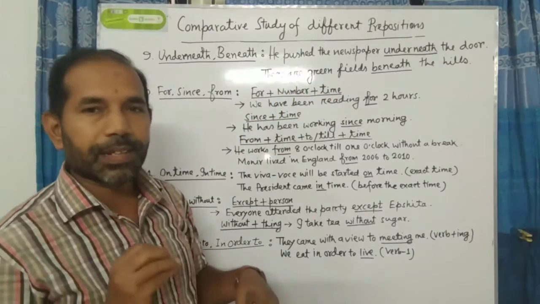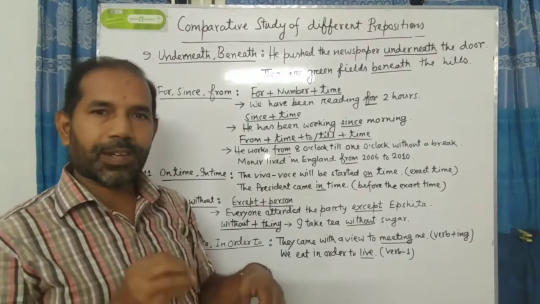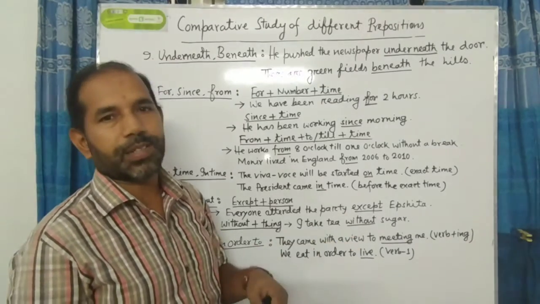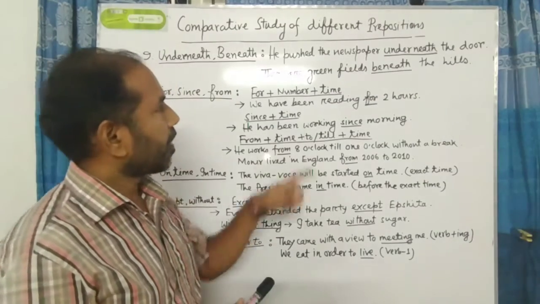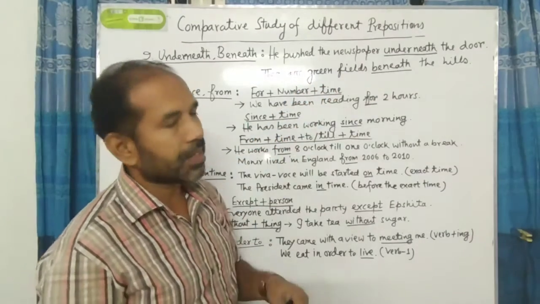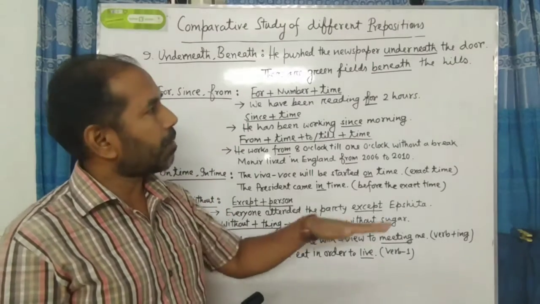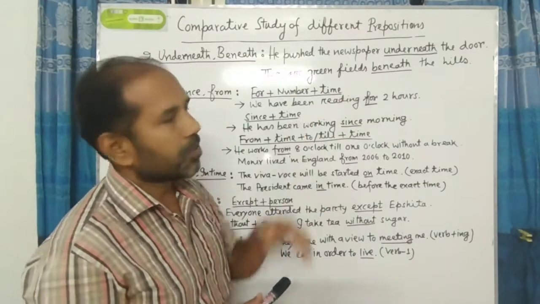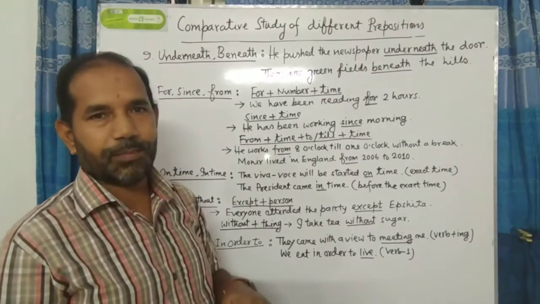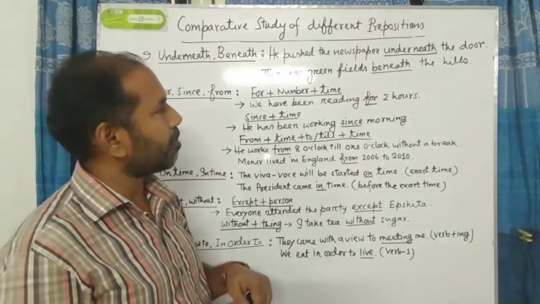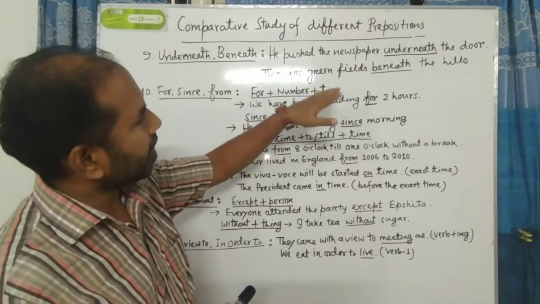That is, when anything lies close to anything. In Bengali, it means padodeshe. There are green fields beneath the hills. That means পাহাড়ের পাদদেশে কিছু সবুজ ভূমি রয়েছে। That means beneath the hills there are green fields.